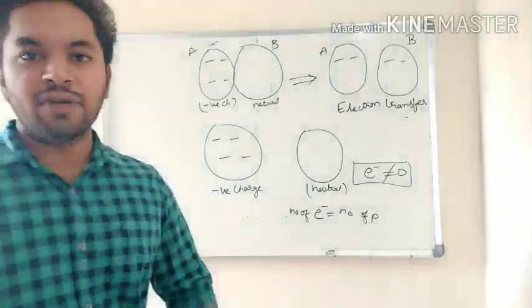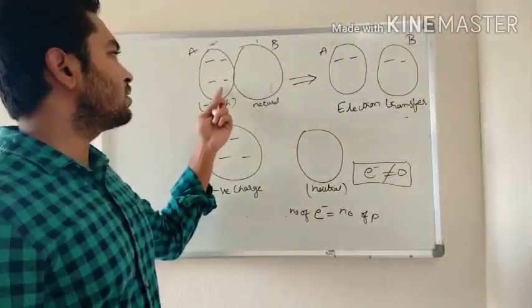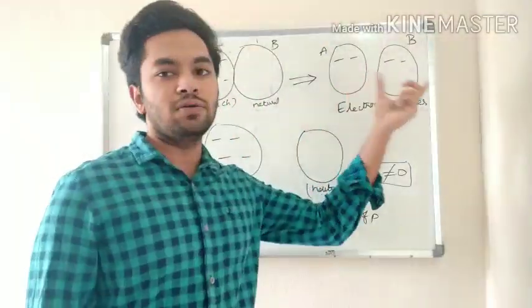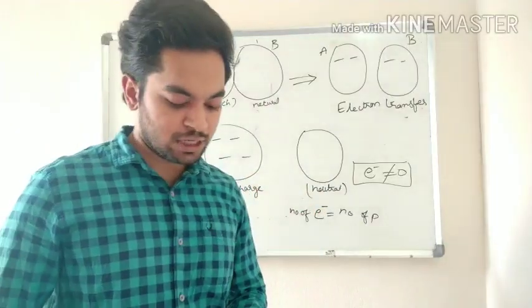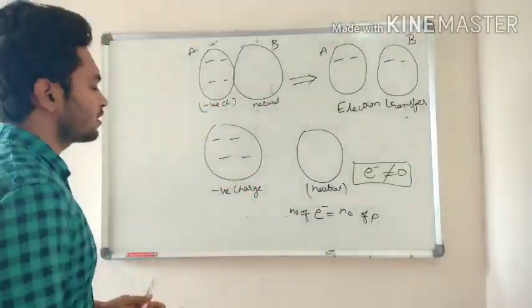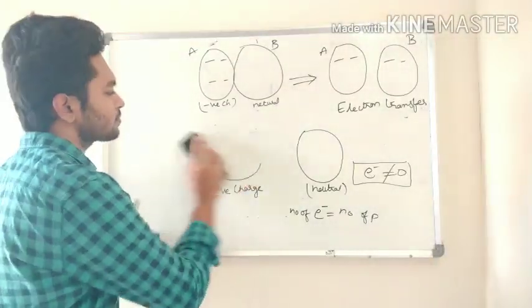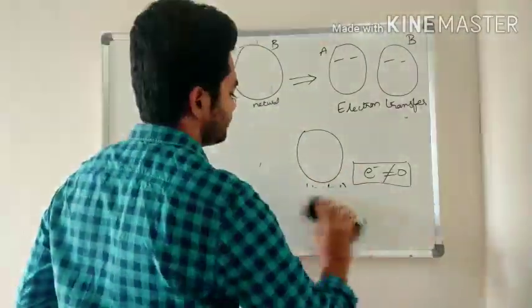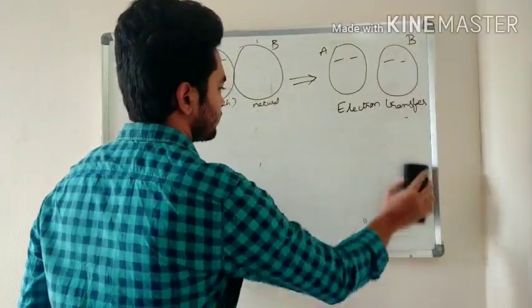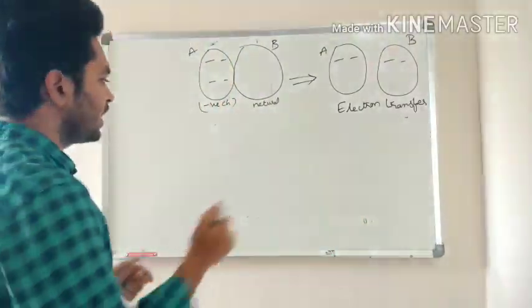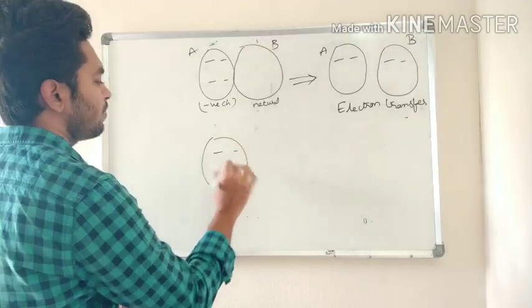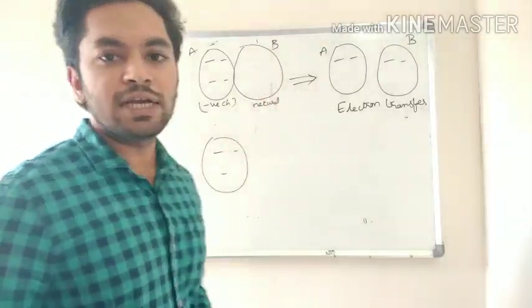Now you may have a doubt. Here I wrote 4 electrons, that is why I have divided 2 and 2 electrons. Fine, your doubt is correct. If I have 3 electrons, what will happen? How will the electrons get divided?